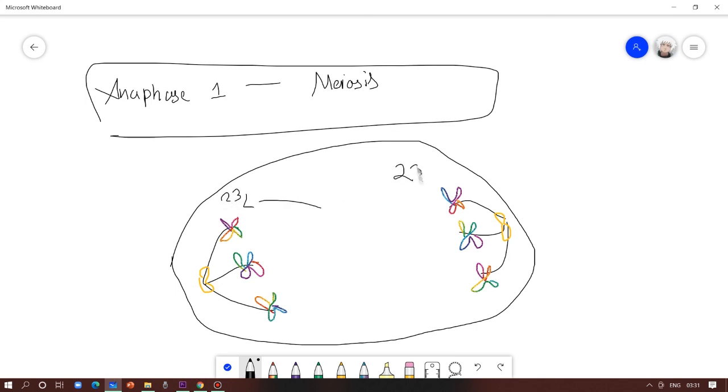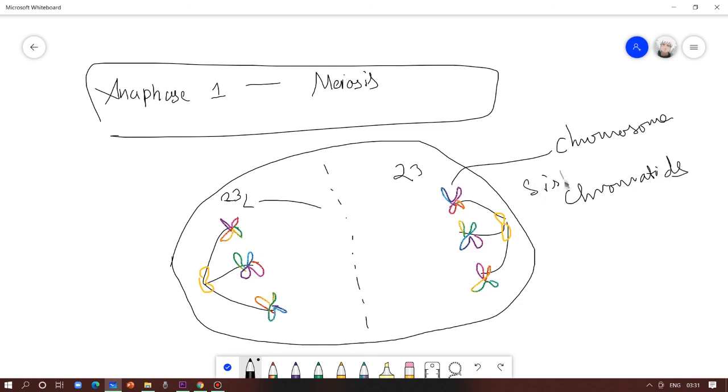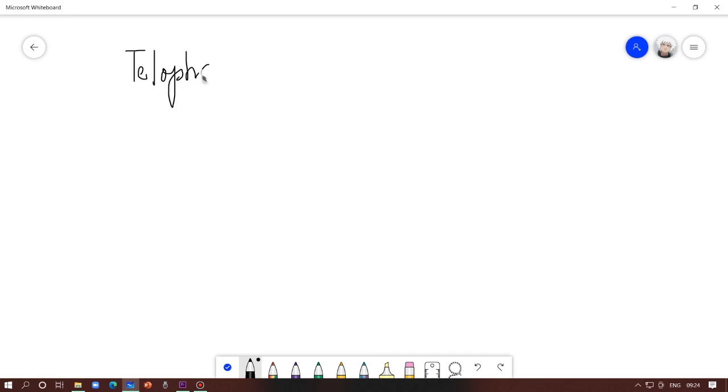Now once these sister chromatids are pulled apart, there will not be any duplicated version of chromosomes. There will be only chromatids going to the polar region. Once they reach the polar region, that marks the end of anaphase 2.